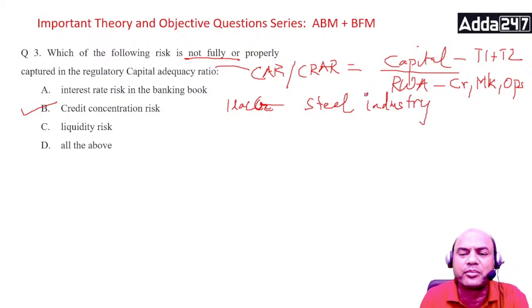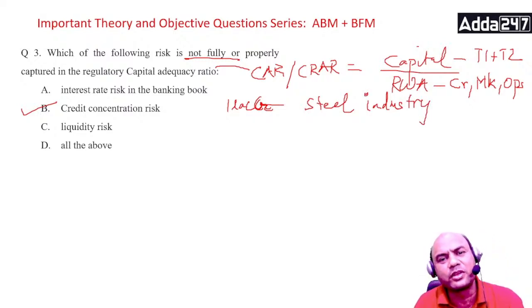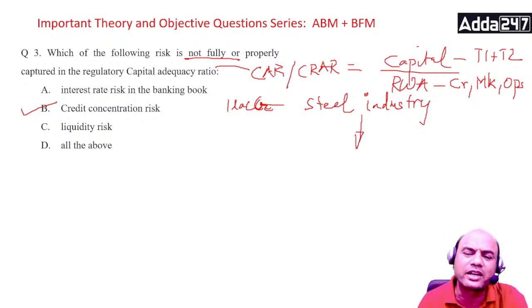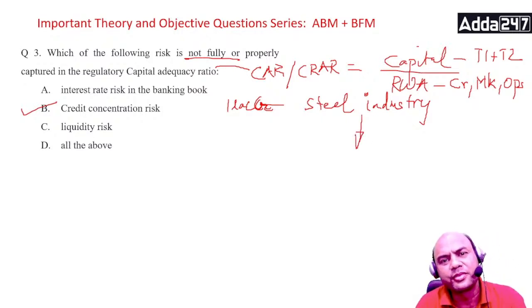Steel industry. It can be Vedanta, it can be Lloyds, it can be Tata Steel, various companies, but all are in steel. Now tomorrow what happens? This steel industry as such, the complete industry, goes down. Why? Because there are some negative factors. China opens up the economy. China increases the steel production.